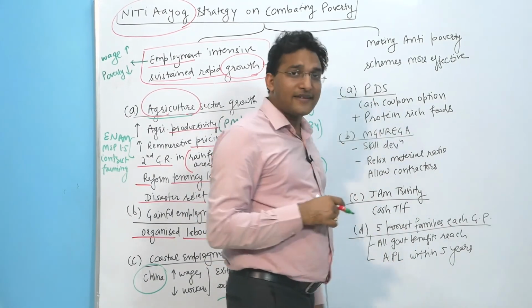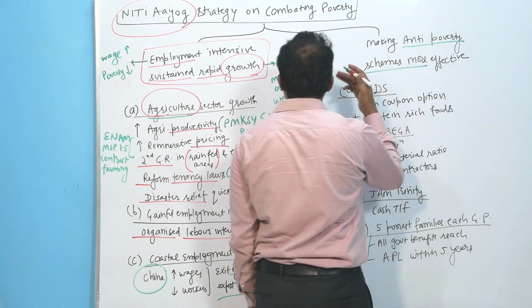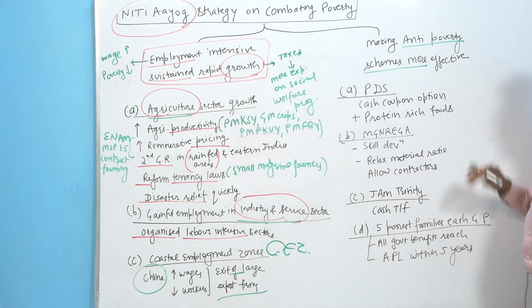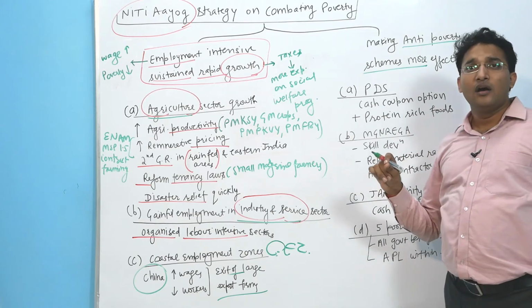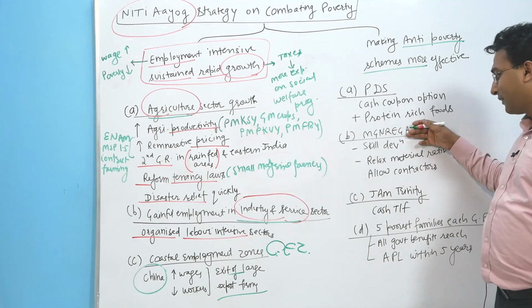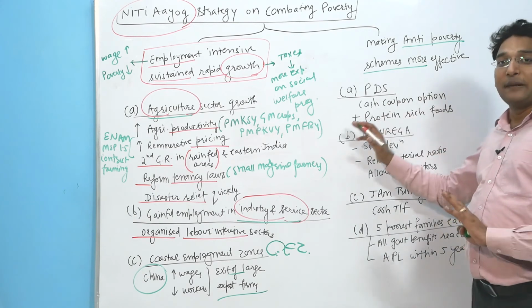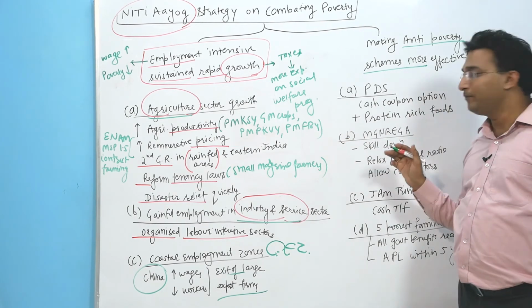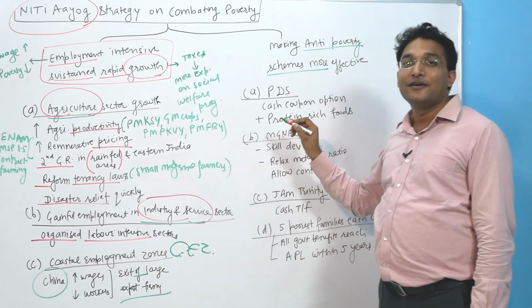Second perspective. Now coming to the second perspective, making the anti-poverty schemes more effective. Once we have the resources from all these initiatives, we need to make the anti-poverty schemes more effective. How? We need to focus upon the flagship schemes, the food, the work, DBT, etc. For example, in the public distribution system, we can give a cash coupon option to the population.